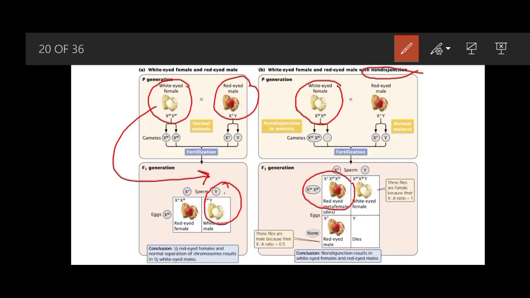Although they have two mutant alleles and a dominant allele is also present, they do not live, they die.